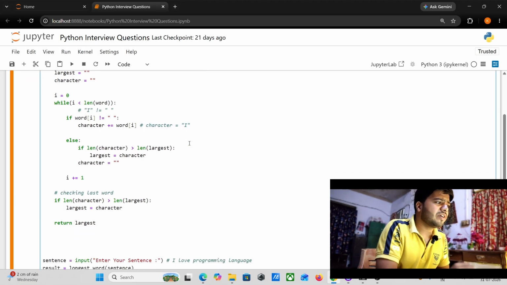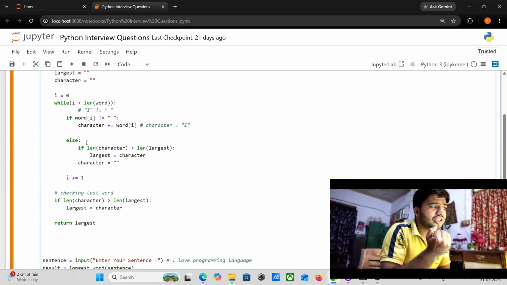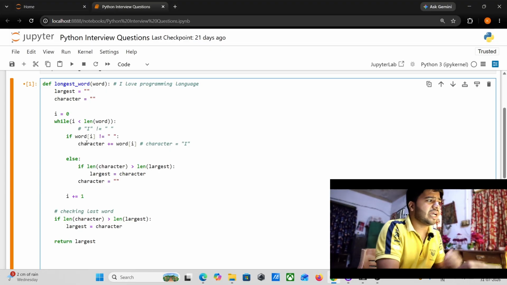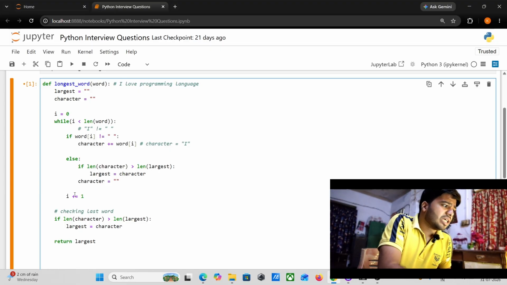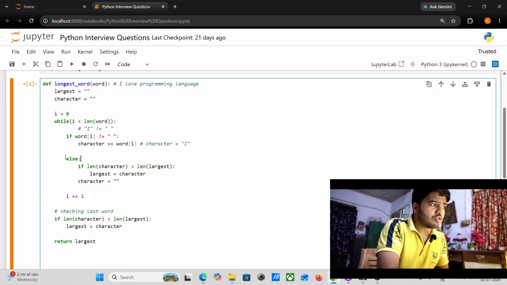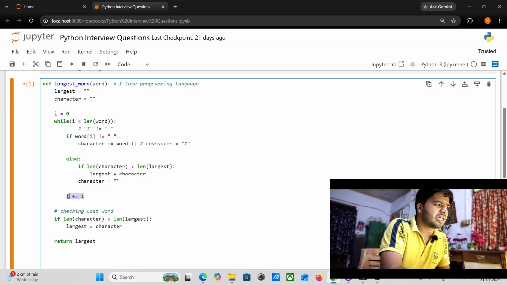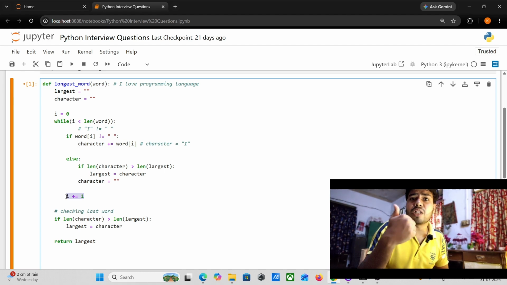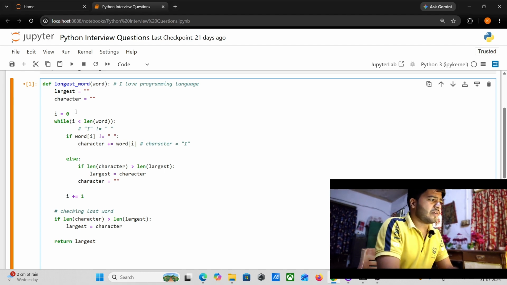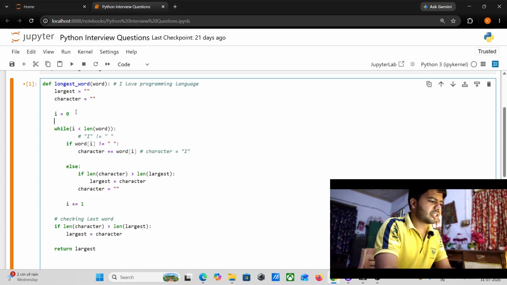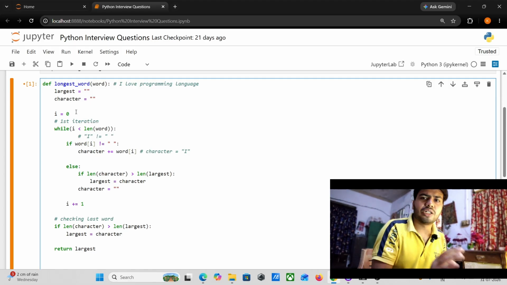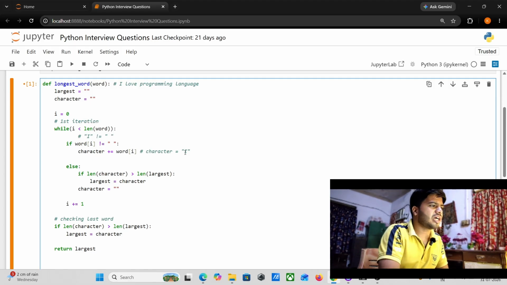In the else case, it will not check, because at the end it will move outside this if condition and increase this i value by plus 1. So after completing the first iteration, this was the first iteration. Understood guys, this was the first iteration.